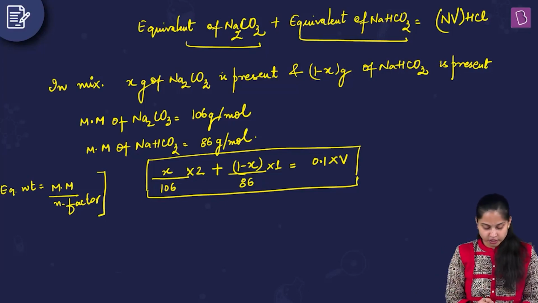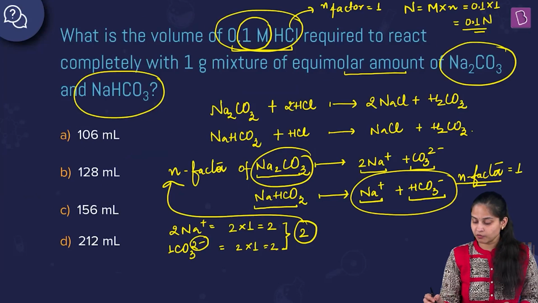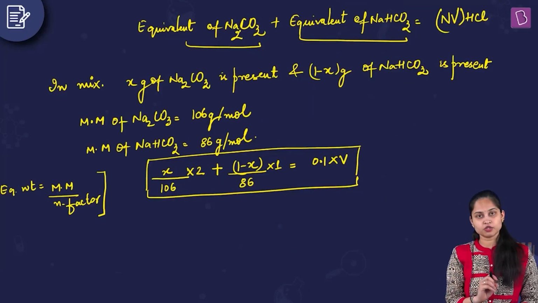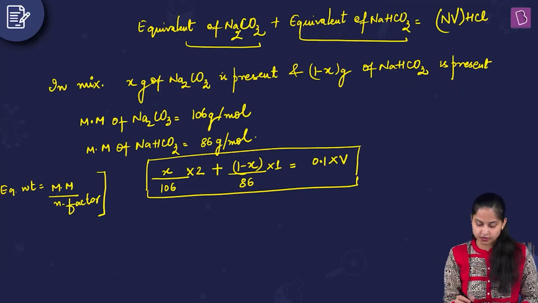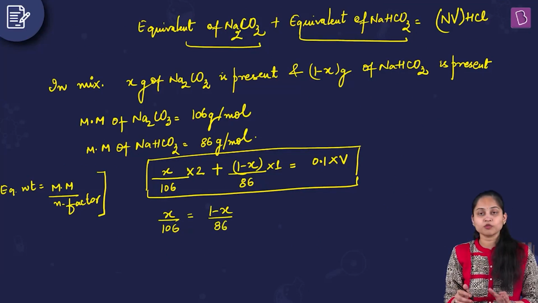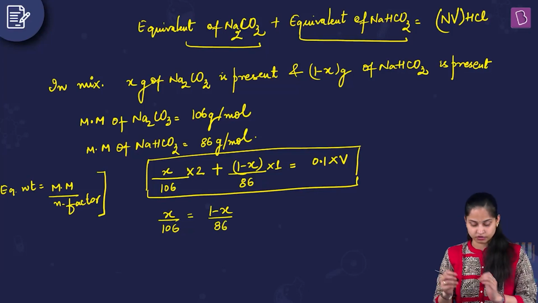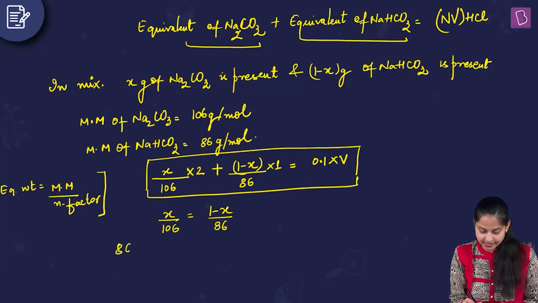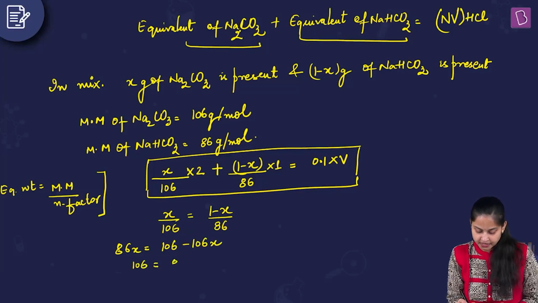Now, in the question they have said that there are equimolar amounts of Na2CO3 and NaHCO3. That means the moles of Na2CO3 and NaHCO3 are both equal, which means X upon 106 is equal to 1 minus X upon 86. These are the number of moles of Na2CO3 as well as NaHCO3. So from here we will calculate the value of X. So it is 86X equals 106 minus 106X. So 106 is equal to 86 plus 106X.